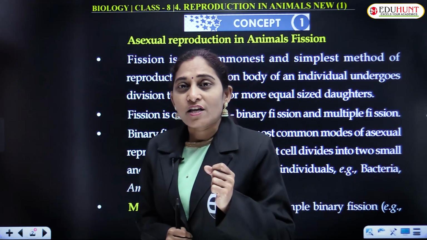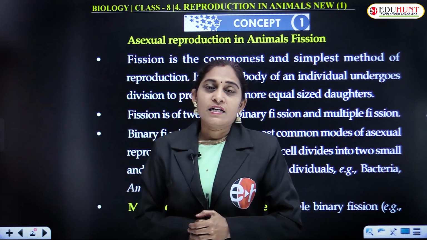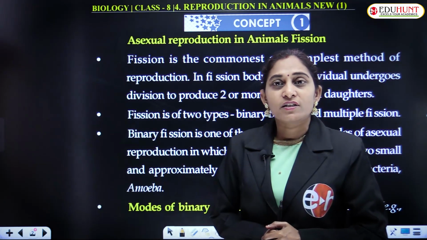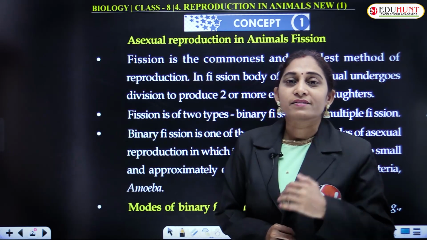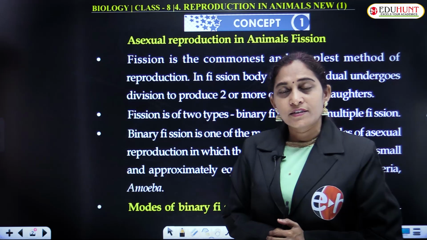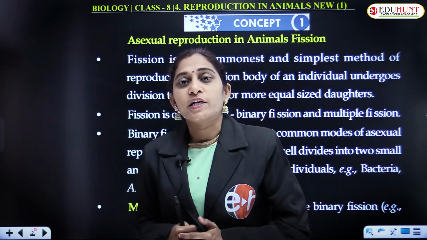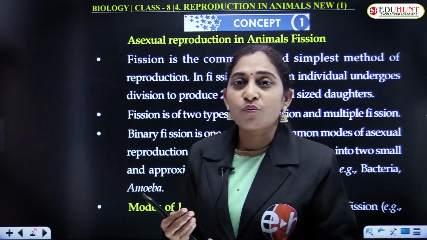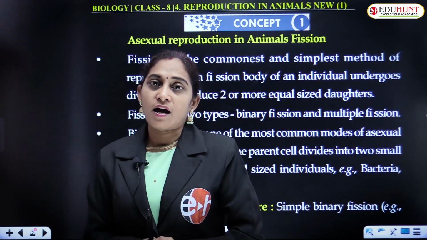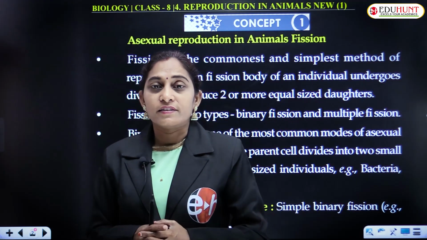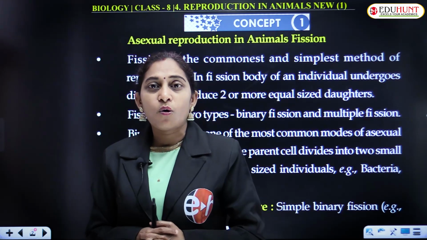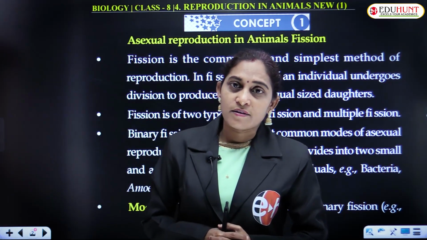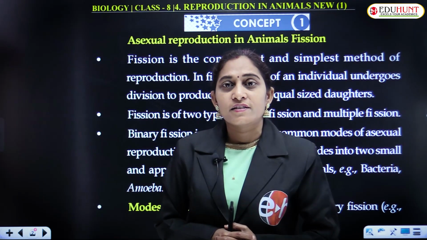Asexual reproduction results in progeny which resemble the parents, but the offspring produced after sexual reproduction are different. That means they show variations. Variation is nothing but difference.